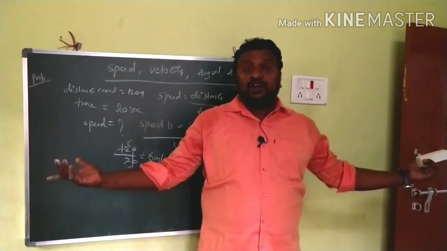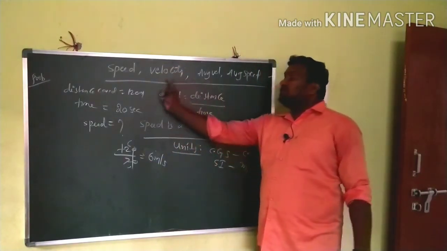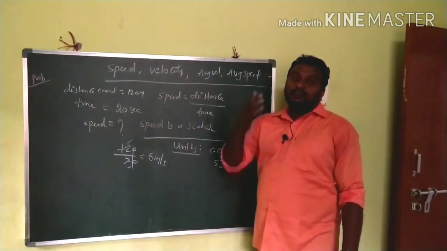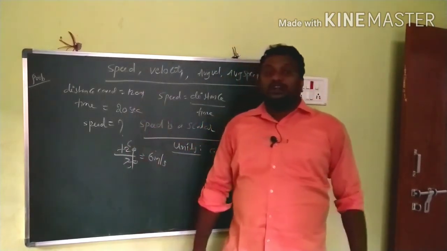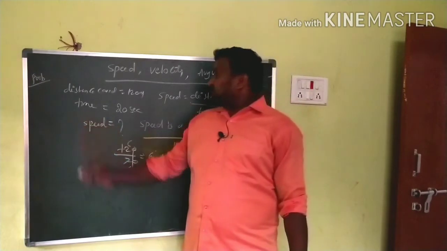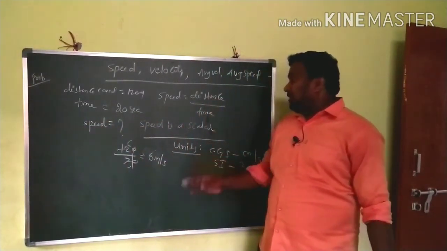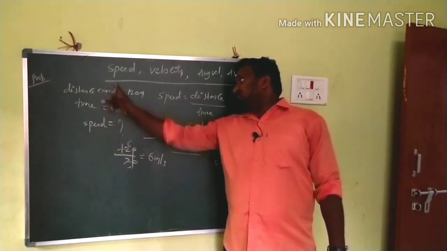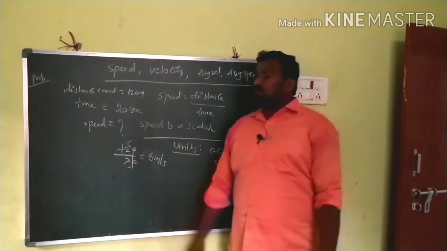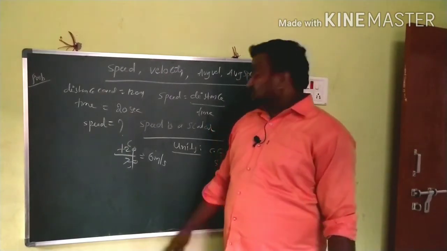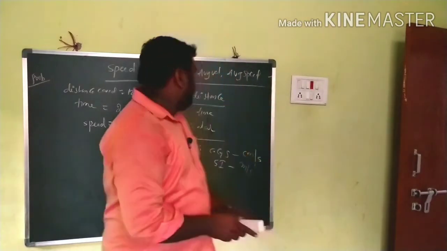Then how can we find it out? By using this formula: speed is equal to distance by time. The distance covered is how much? 120 meters. And time is what? 20 seconds. So we have to substitute the values in the formula. Distance by time: distance is given as 120 meters and time is given as 20 seconds. Then what do you get? 6 meters per second. So this is about the speed.